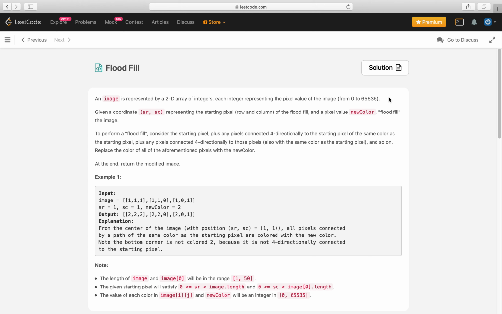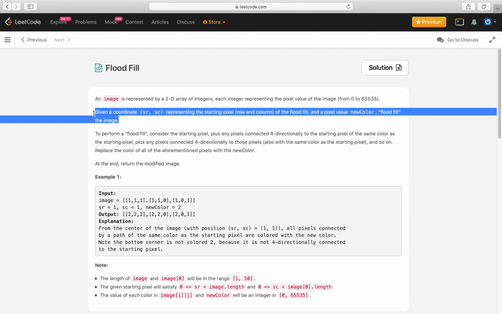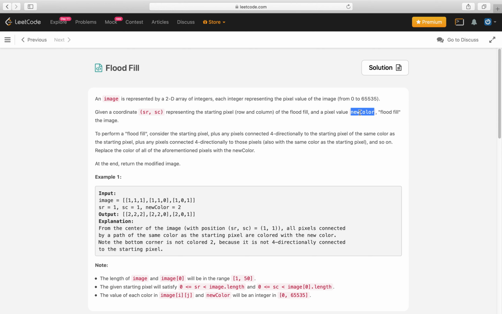Given a coordinate SR and SC representing the starting pixel, row and column, of the flood fill, and a pixel value newColor, flood fill the image. So we already have a starting row and column given, with the newColor also given. We need to flood fill the image.